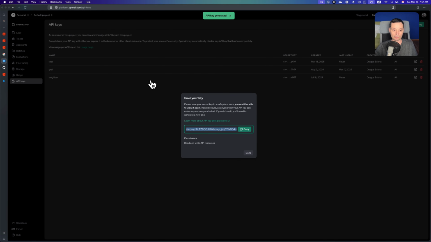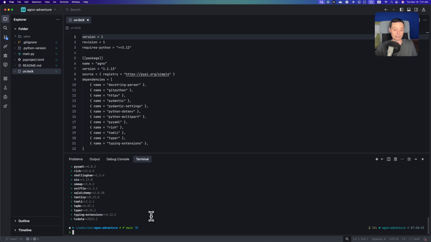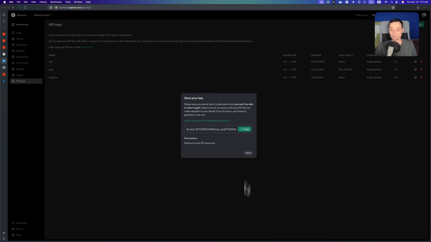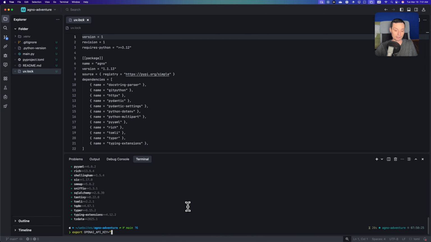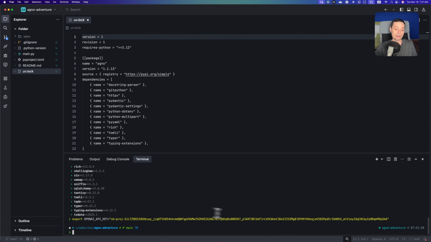If you don't know how, you just need to go to platform.openai.com, into API keys, and in here you can create your API key. Let's export this. Let me copy the key right now, like this, and I will close it. I will hit enter. So right now we have the API key added into the environment variable, and we can start building our first agent.